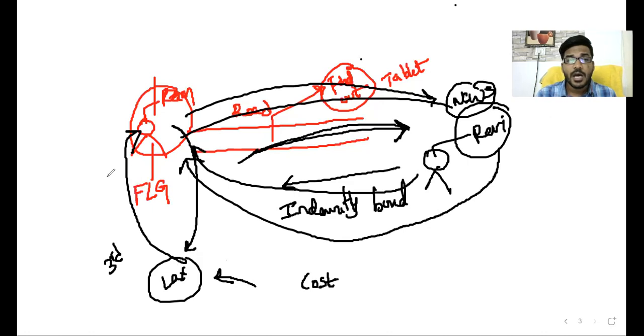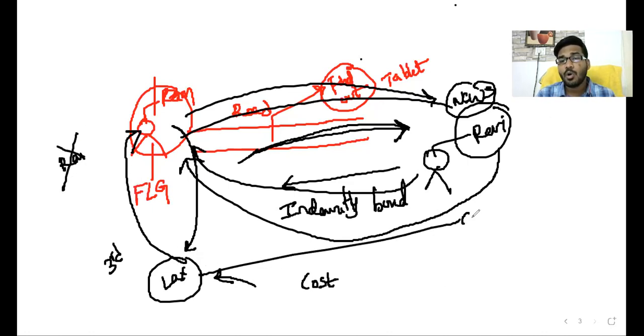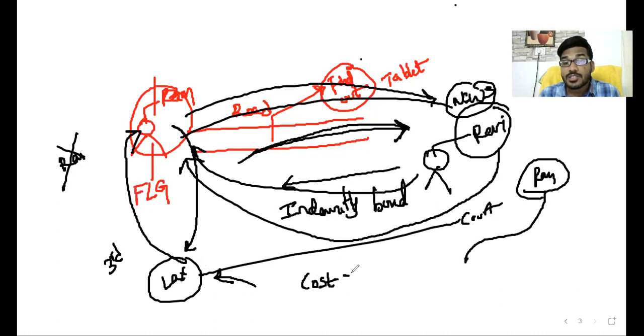Obviously, sir, suppose Ram is not interested in paying that cost. Then Lakshman goes to court and files a case against Ram: "Ram is doing this type of nonsense. Because of this, I incurred loss. Please give me my tablet." Then what happens, sir? Ram is liable not only for the cost of the tablet, Ram is liable for the court expenses also, the legal expenses also.